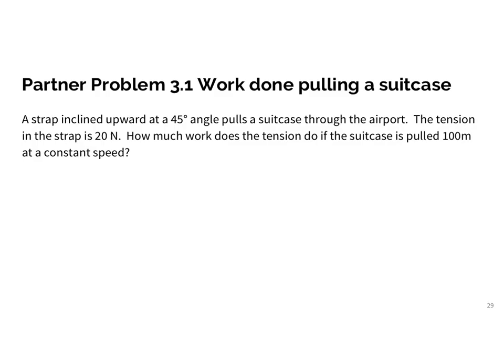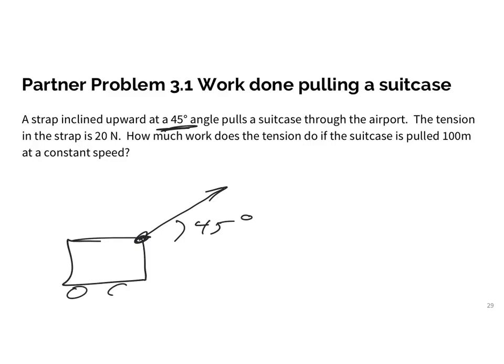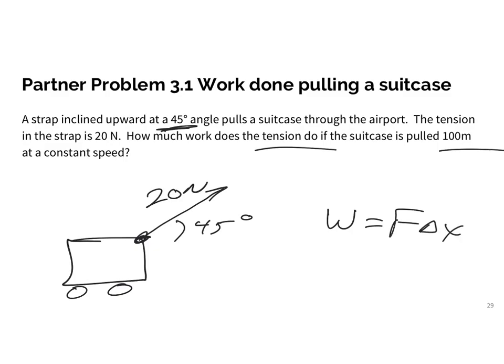So here's a partner problem that we'll take a look at during class. We have, again, a force, but now it's exerted at a 45-degree angle, pulling on a suitcase. So if you wanted to take a look at that, you can go ahead. That's my suitcase, believe it or not. That's 20 newtons. And how much work does tension do if the suitcase is pulled 100 newtons? We'll take a look at that, but that's going to use work equals force times distance, and we're just solving for the work again.